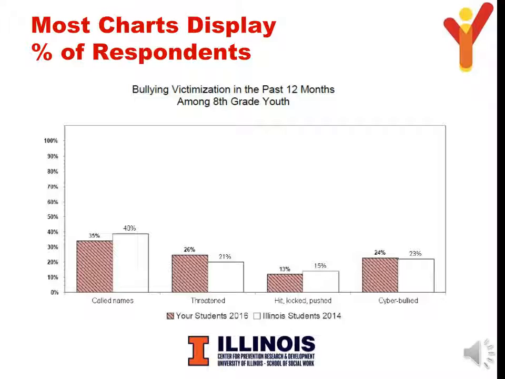Most charts display percent of respondents as you see in this example. The vertical axis includes a range from 0 to 100%. Charts do not contain N or number of respondents. You can often determine the number of students represented by referring to the corresponding data table in the table section of your report. For the following charts, reported among users, displaying mental health issues, or BMI, you should refer to the corresponding tables to find out the number of respondents for these questions, because the percentages may be based on a small subset of students.